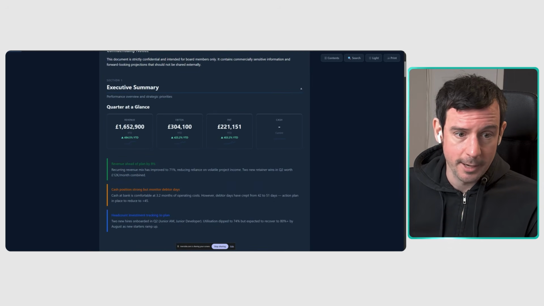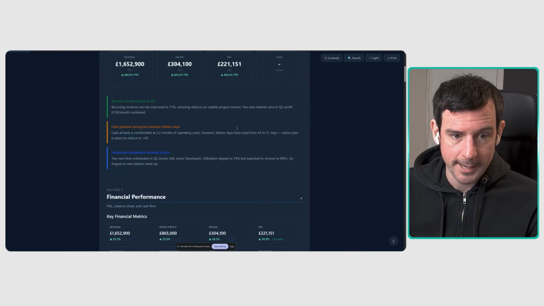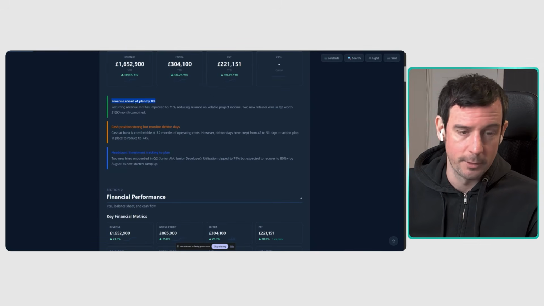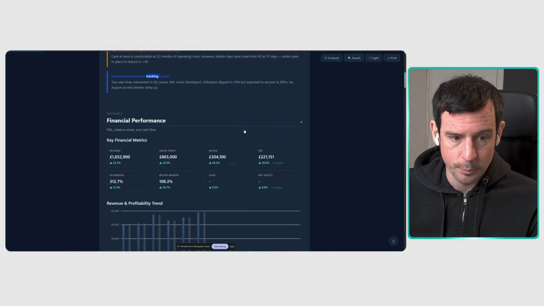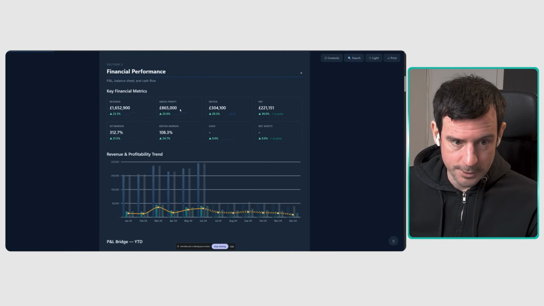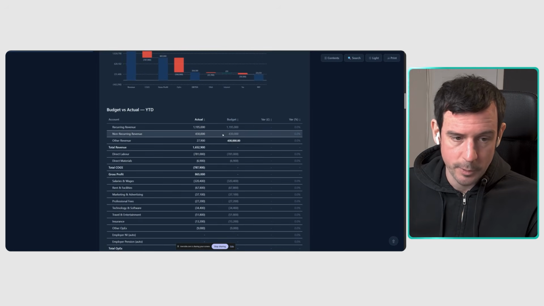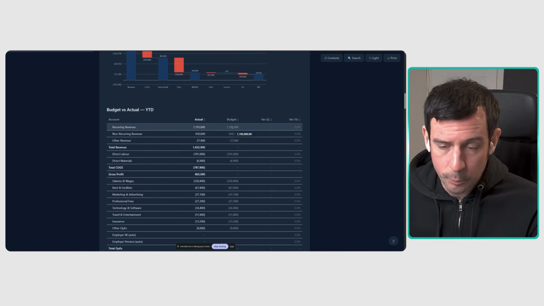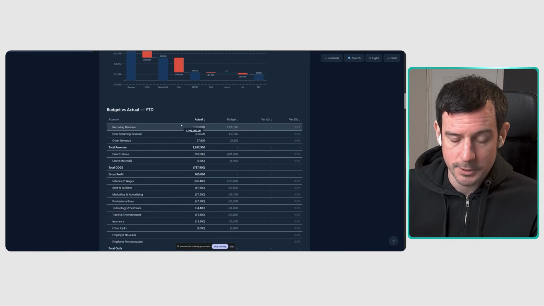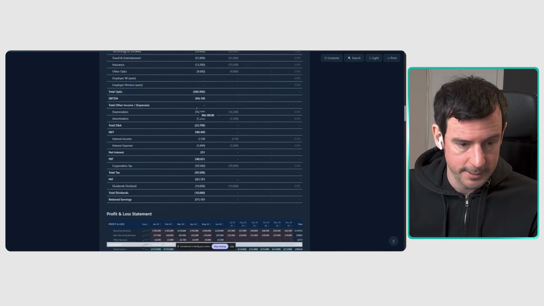We can put together an executive summary of revenue, EBITDA, profit after tax. We can give commentary on whether revenue is ahead of the plan, our cash position, our head count. We can look at the key financial metrics, revenue and profitability trends, and how our profit and loss breaks down. We can track our budget against our actual, our budget being what we thought would happen, our actual being what actually did happen. This is demo data, so everything is just a 0% variance at the moment.